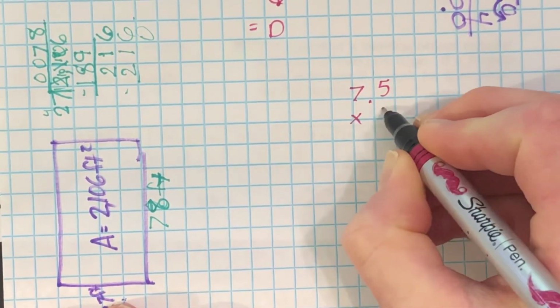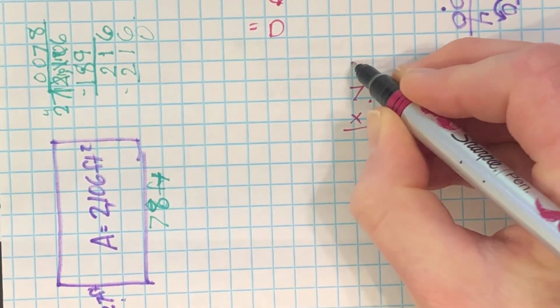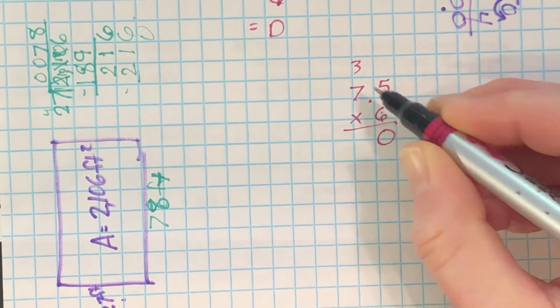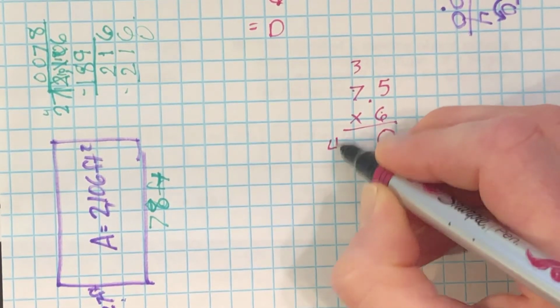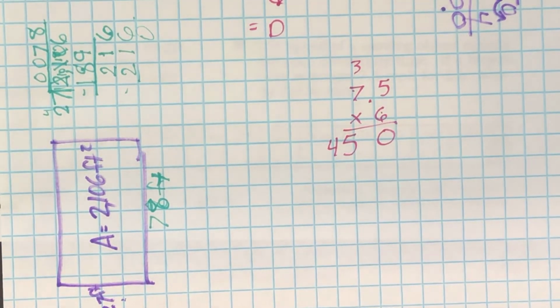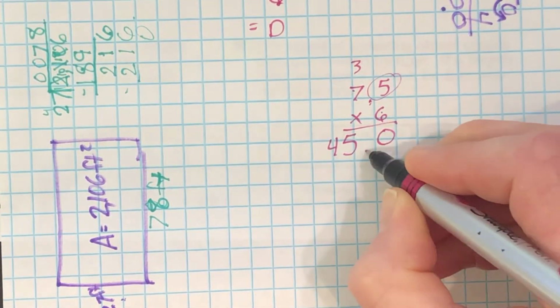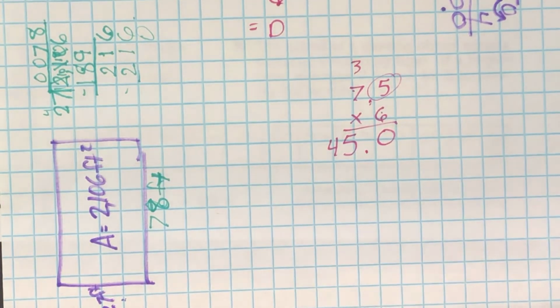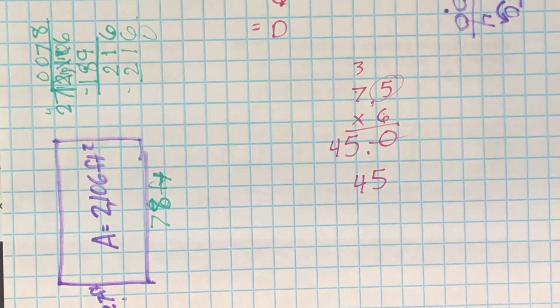7.5 times 6. 6 times 5 is 30. 6 times 7 is 42, plus 3 is 45. Now I've got 1 digit to the right of the decimal, which means I'll have 1 digit to the right of the decimal in the answer, so I'm left with 45.